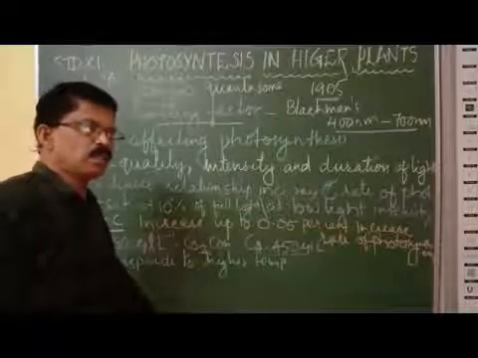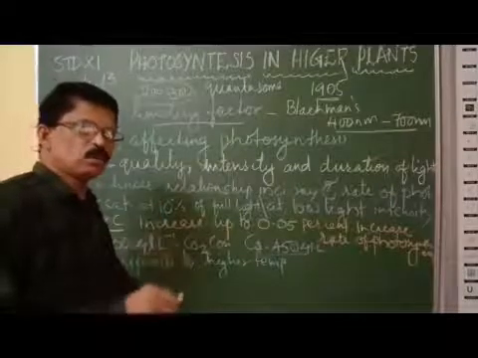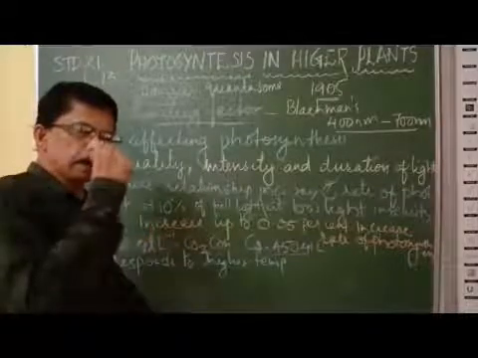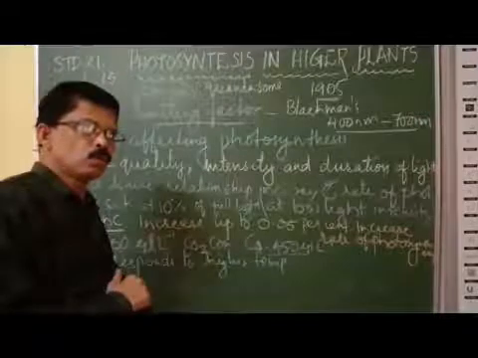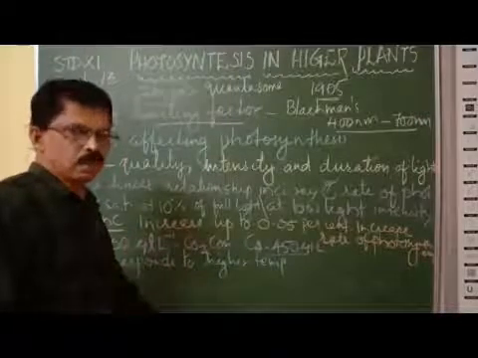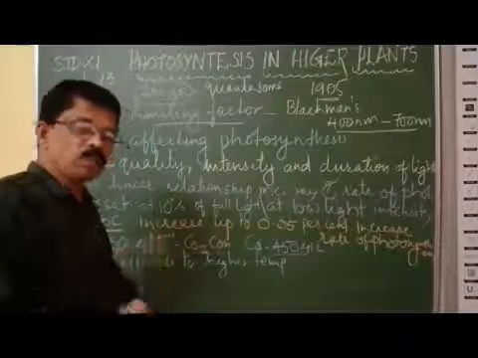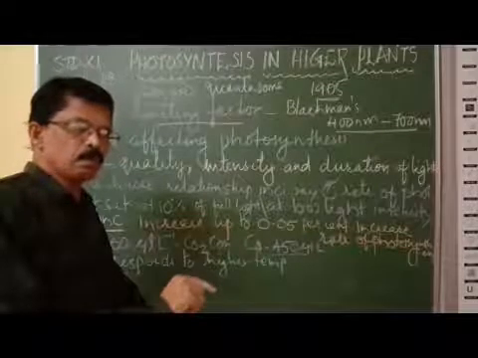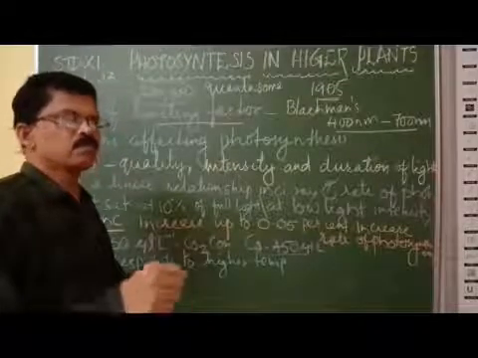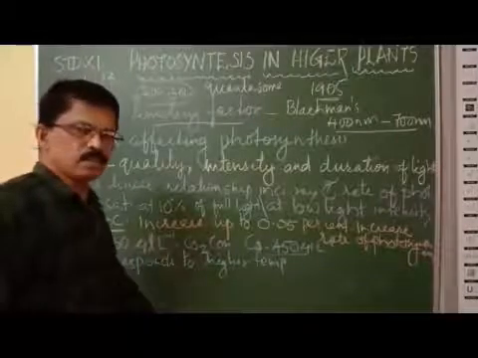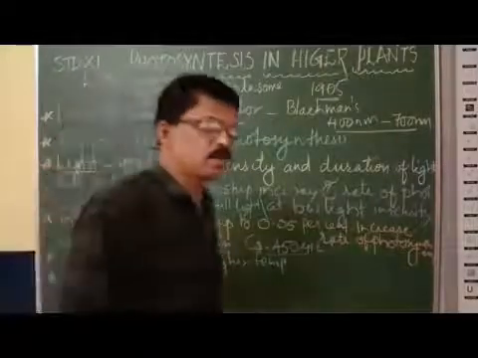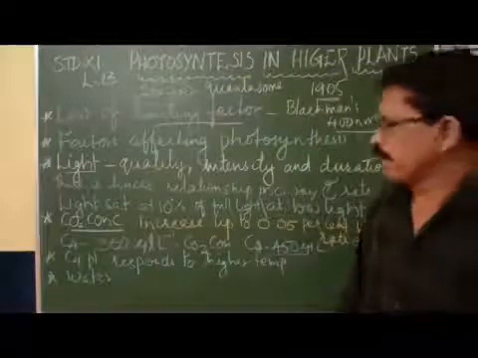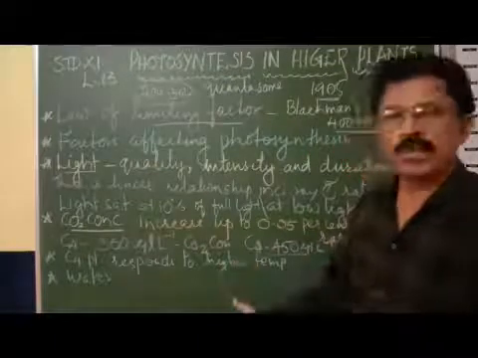Whereas C3 plants achieve the saturation level at low temperature. C3 plants cannot survive in high temperature. At high temperature, C3 plants cannot even perform photosynthesis. So there is an optimum, a medium temperature, around 10 to 40 degrees Celsius. But the C4 plants can go even beyond 40 degrees Celsius. They are adapted to live in dry temperatures. Got it? Right.